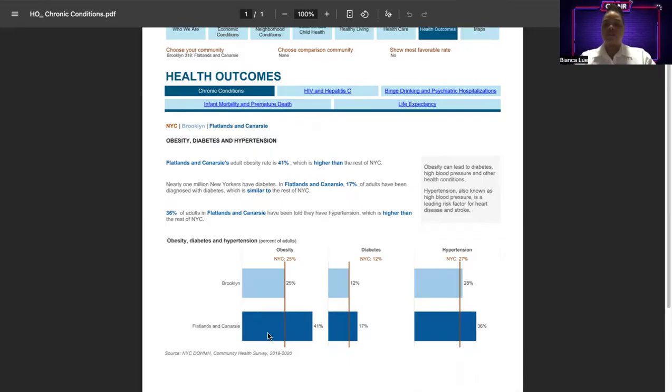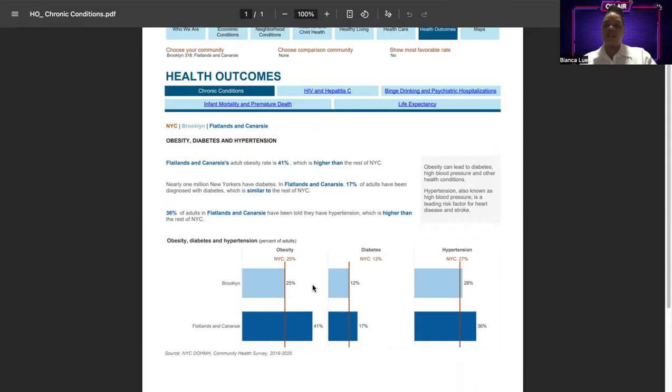In conclusion, Flatlands and Canarsie is a culturally diverse Brooklyn community with a strong life expectancy, but significant chronic disease burdens, especially obesity and hypertension. Understanding these statistics by measurement type, nominal, ordinal, interval, and ratio, helps nurses and public health professionals analyze community needs, identify disparities, and plan targeted interventions.